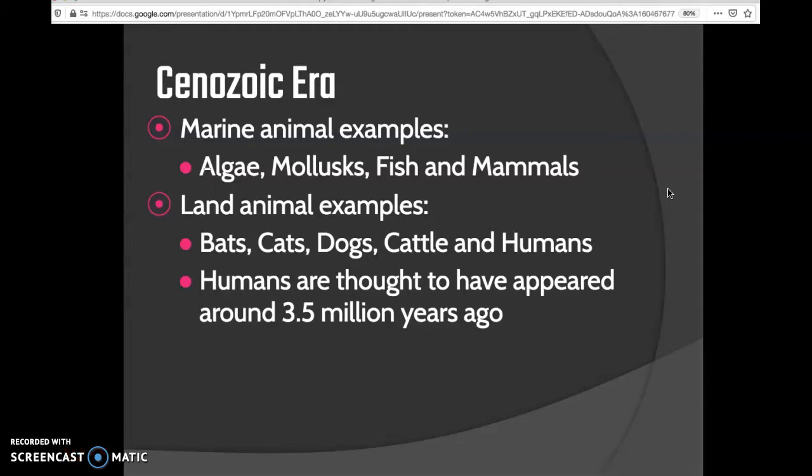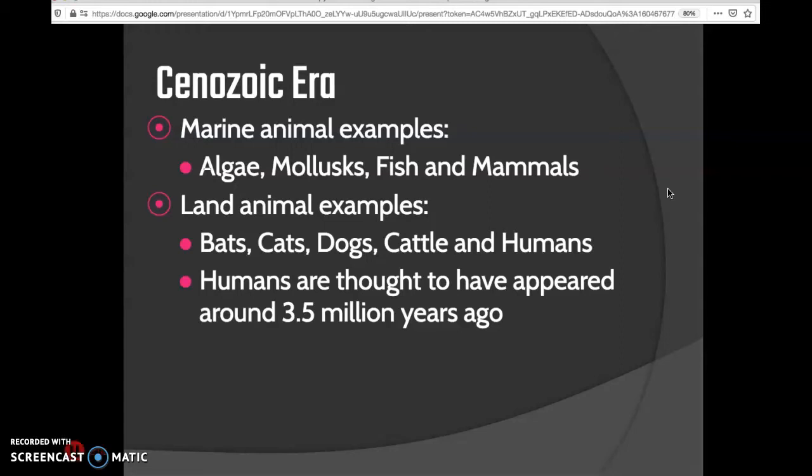Algae we know is seaweed. Mollusks are those hard shelled critters down at the bottom of the ocean. Many fish lived during the Cenozoic era. And even though this is our modern era, because it was 65 million years ago, many of the animals that we have today actually evolved from earlier ancestors in this era. So don't think that just because we're in this era it always looked like this. We're constantly evolving and changing slowly over time.